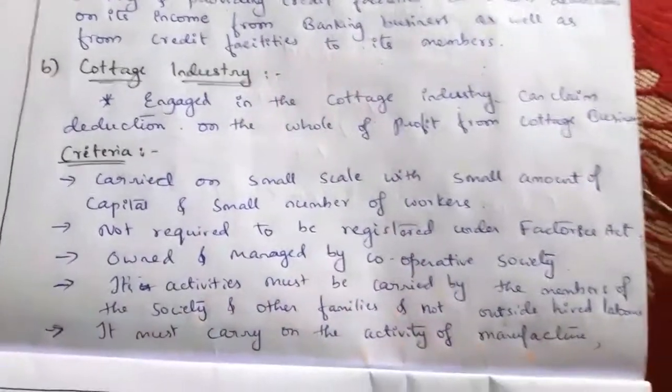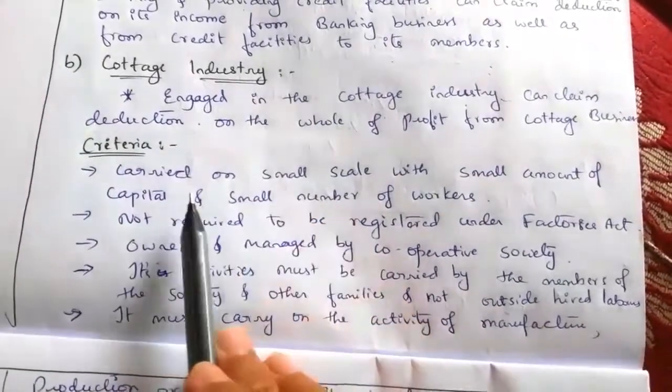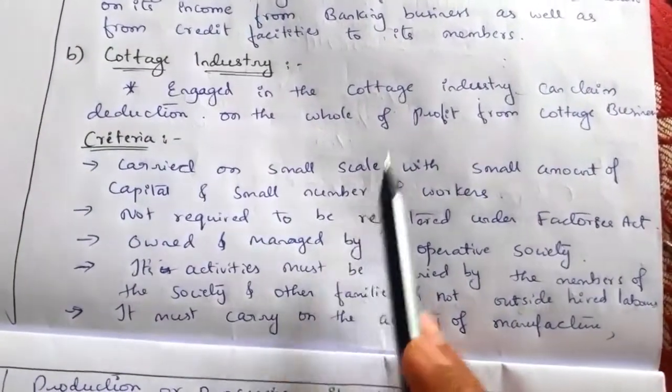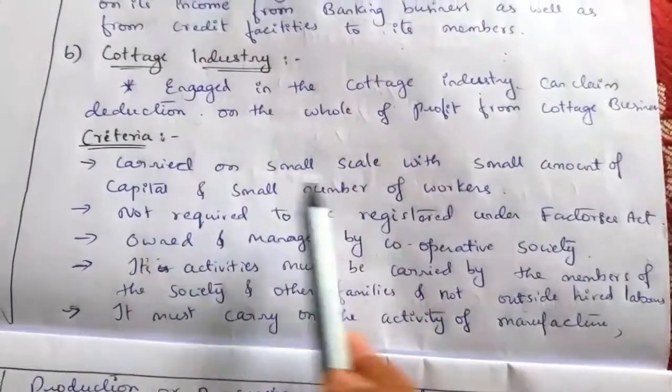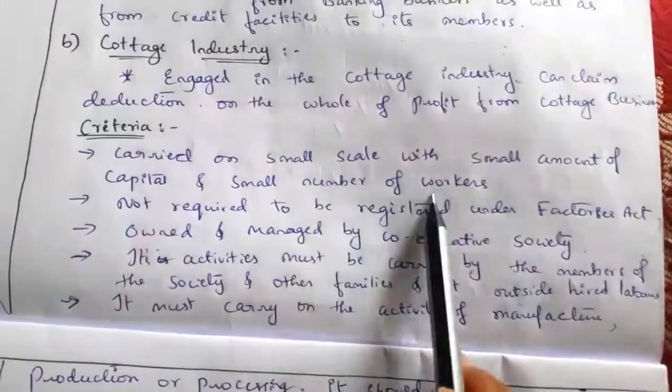There are criteria for claiming this deduction: the cottage industry should be carried on at small scale, with a small amount of capital and a small number of workers.